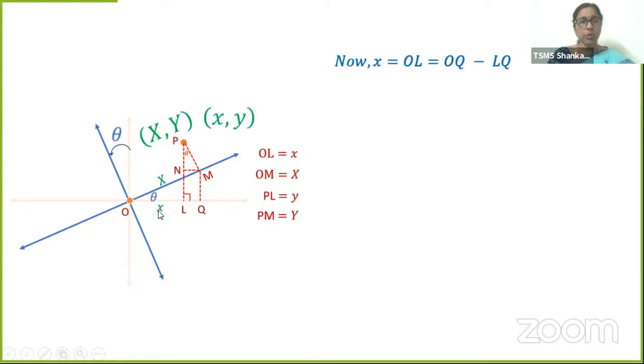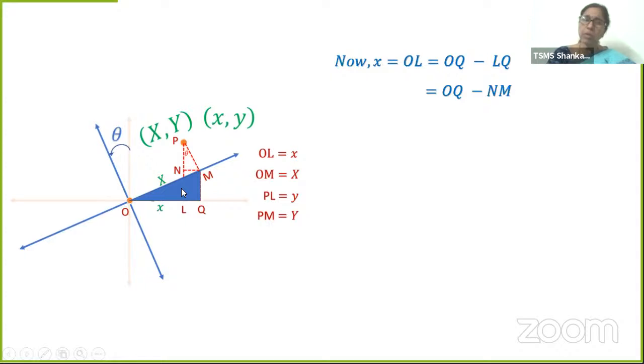What is OQ? What is LQ? Let's find out. LQ is equal to NM, isn't it? MN or NM, that's a perpendicular that we have drawn from M, and this is equal to the same distance LQ. Now, how do we find MN? How do we find OQ? See, OQM is a right triangle.